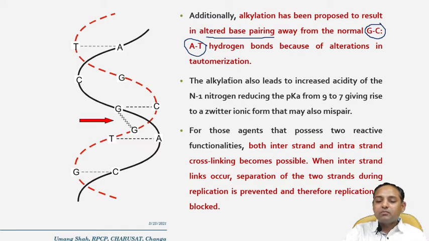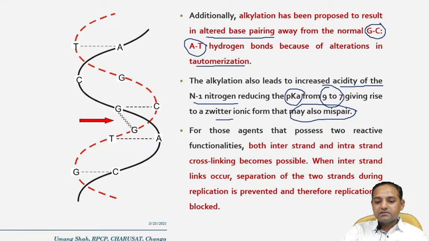This alteration is due to changes in tautomerization, and alkylation also increases the acidity of the N1 nitrogen, reducing the pKa from 9 to 7, which gives rise to a zwitterionic form, and that may also be a main cause of mispairing of the nucleotide bases. And for those agents that possess two reactive functionalities, interstrand as well as intrastrand cross-linking becomes possible.